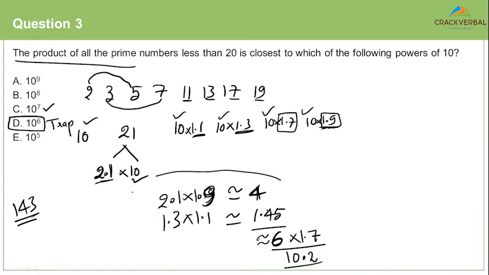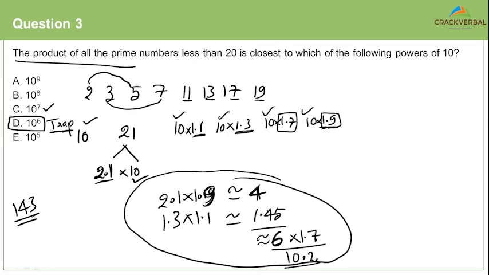This is where you have to approximate, right? If you left out this approximation, it's obvious that you would fall for the trap. So do not ignore numbers. Approximation does not mean that you ignore the other numbers just because you're looking for powers of 10. Remember, you're dealing with a product. So you can't just ignore 2.1, 1.1 and say, okay, they will anyways not give me a 10. You don't know.